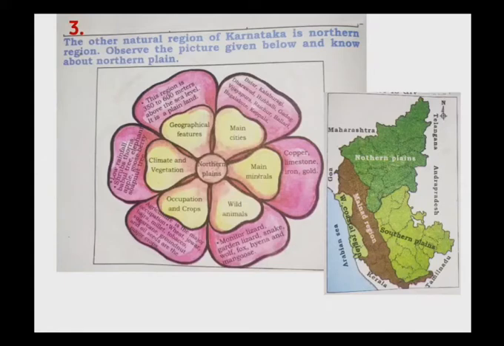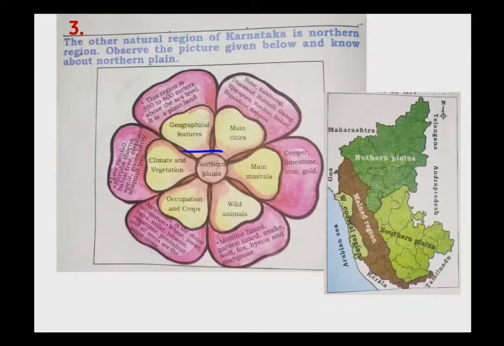That physical feature of a state is the northern plains. Okay, so children, here we will find the northern plains. Can you see the dark green one? Yes, these are the northern plains. So first is geographical features. This region is 350 to 600 meters above the sea level, and it is a plain land.